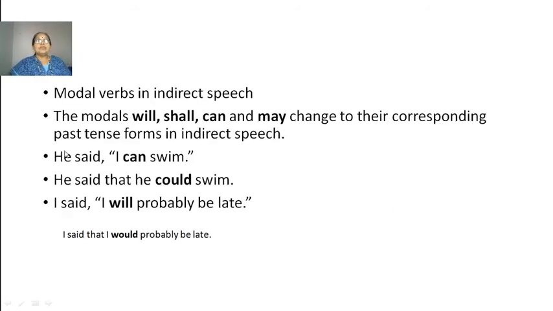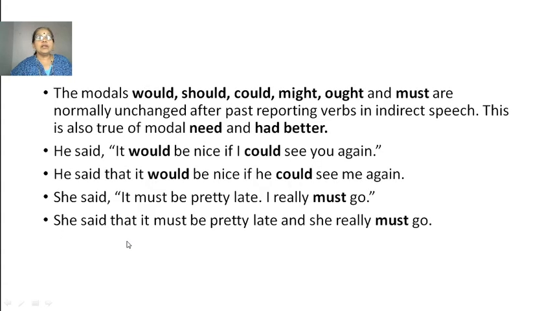Modal verbs in indirect speech. The modals will, shall, can and may change to their corresponding past tense forms in indirect speech. He said, "I can swim." He said that he could swim. Can became could here. I said, "I will probably be late." I said that I would probably be late. So here will became would. These are the changes in modals.